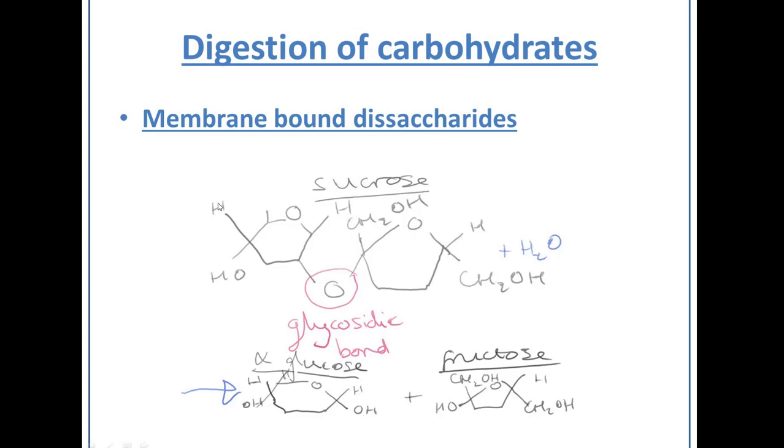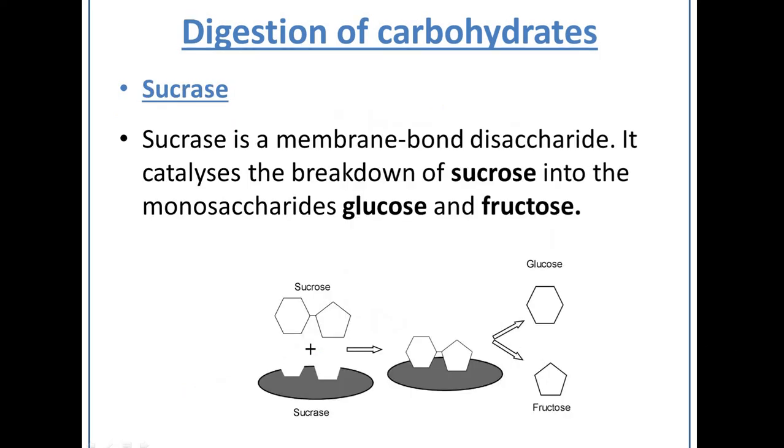So here's the example of sucrose being split into alpha glucose and fructose. You'll have to excuse my poor drawing skills. So sucrose is a disaccharide, which will be broken down by sucrase, which will split this glycosidic bond using water to produce alpha glucose and fructose, which are both monosaccharides. I'll just say that again. Sucrase is a membrane-bound disaccharidase, and it catalyses the breakdown of sucrose, the disaccharide, into the monosaccharides, glucose and fructose.